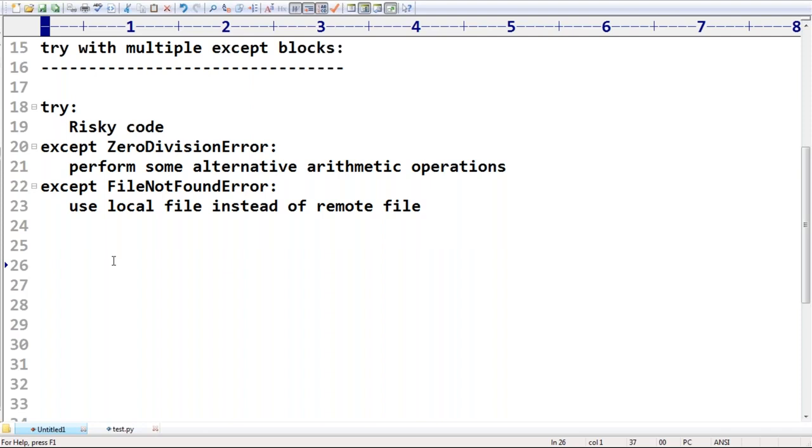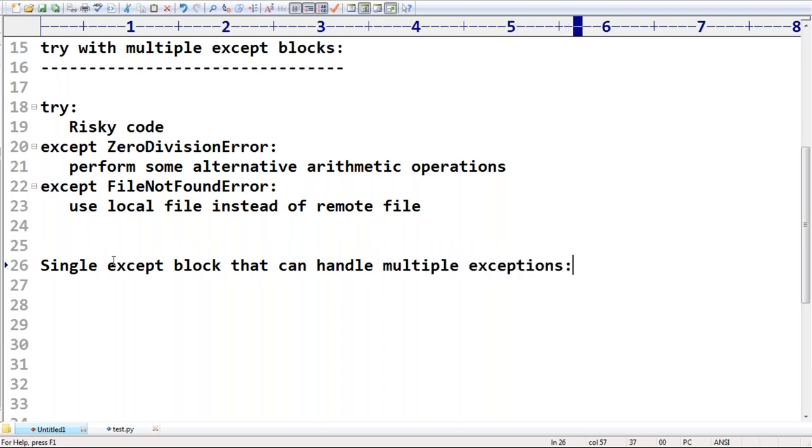A single except block that can handle multiple exceptions.